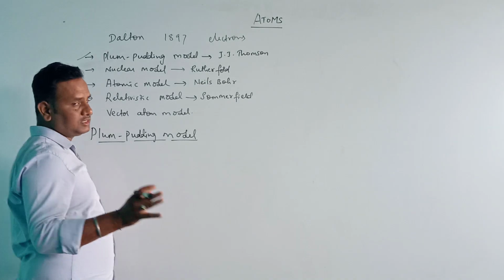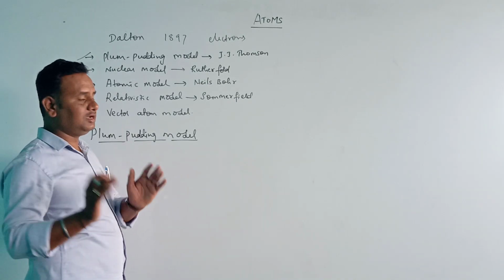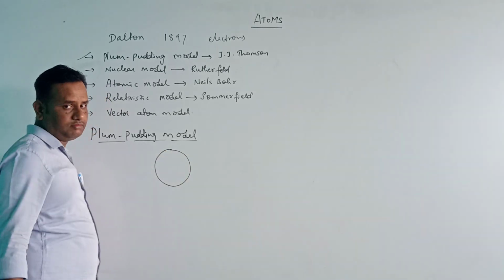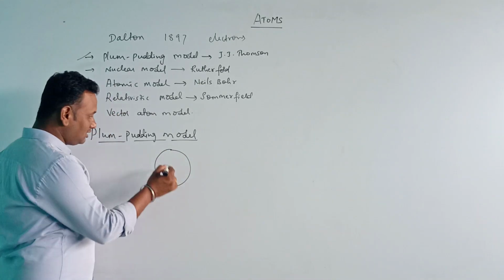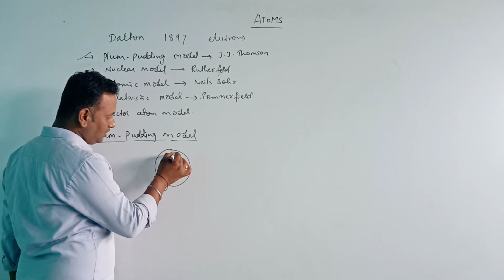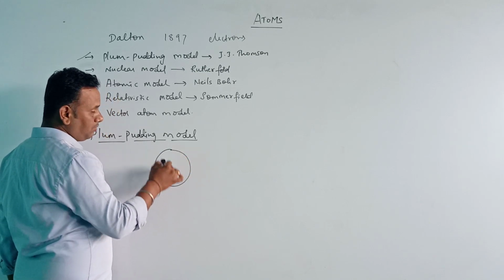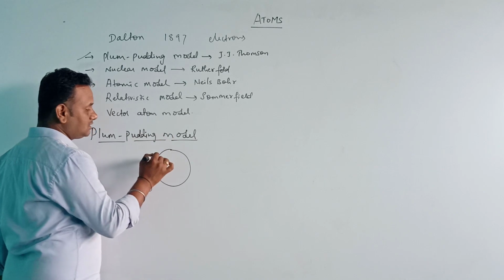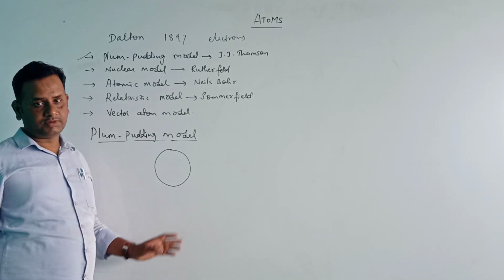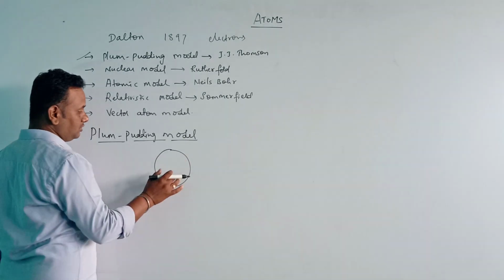For example, consider a watermelon. All the reddish part inside the watermelon is nothing but the positive charge particles present in the atom.